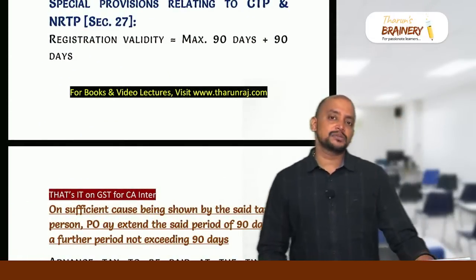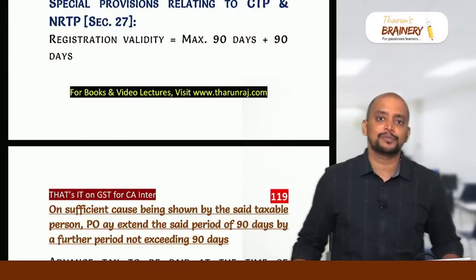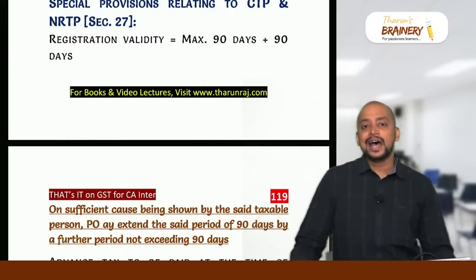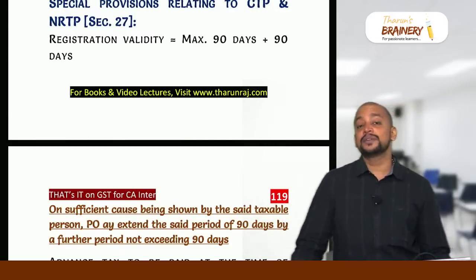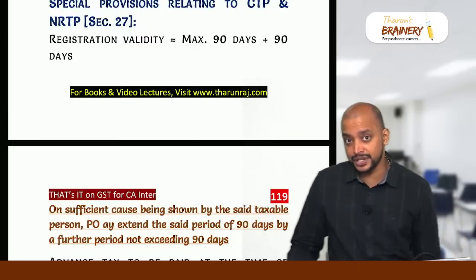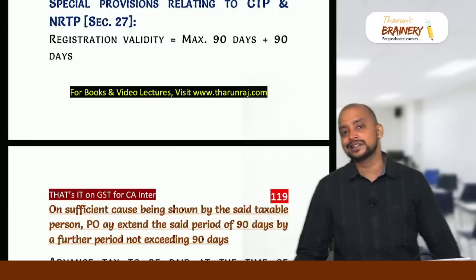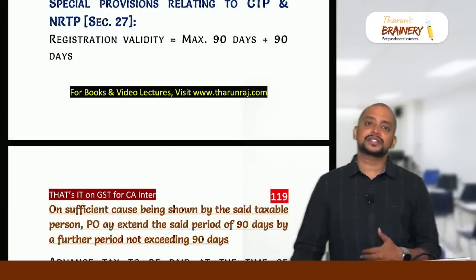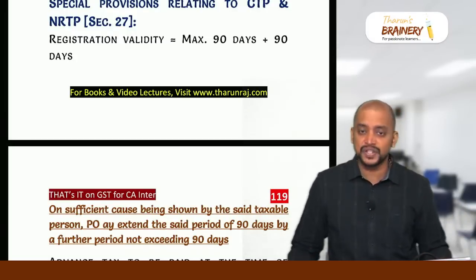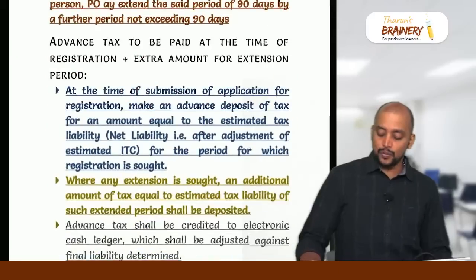A casual taxable person and a non-resident taxable person should make application for registration at least 5 days before commencement of the business, and the registration that is granted to them will be a temporary registration which will be valid for a period up to 90 days. If they want to extend it further, it can be extended for a further period not exceeding 90 days, which means in total it will be 180 days.